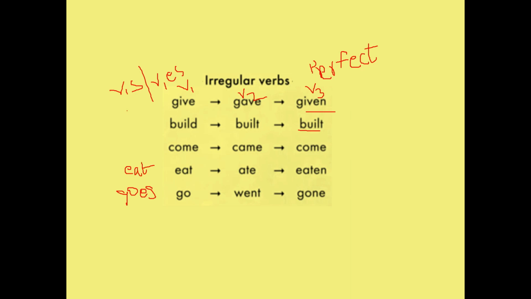E-A-T-S, eats, here s, so it is V1s. Here we add es, so it is V1es. Understood? So these are V1s and V1es. We learned about V1, V1s, V1es, V2, V3.